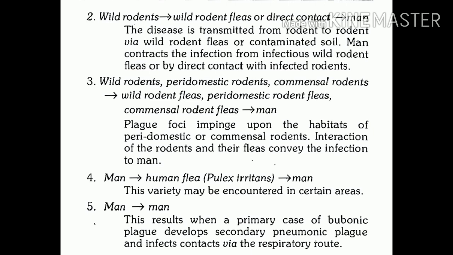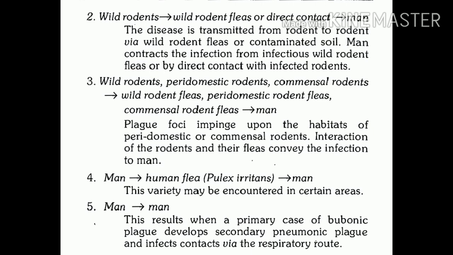So these fleas can transmit infection to man. So the third chain is man. Simply, this chain includes all types of rodents and all types of fleas. So from wild rodents as well as from commensal rodents, infection is transmitted.